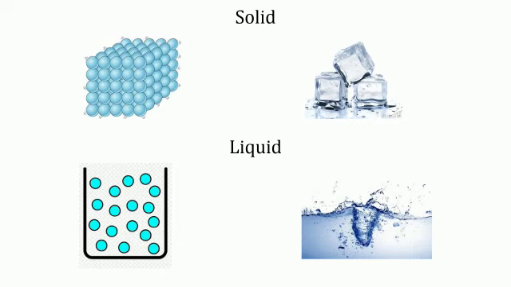Liquid. The strength of intermolecular force is moderate in liquids. It is not strong enough to fix the particles in one position, but it is strong enough to hold them together. As a result, liquids have definite volume. They have fluidity, meaning they flow, and their shape is not definite, but it changes in accordance with the container.